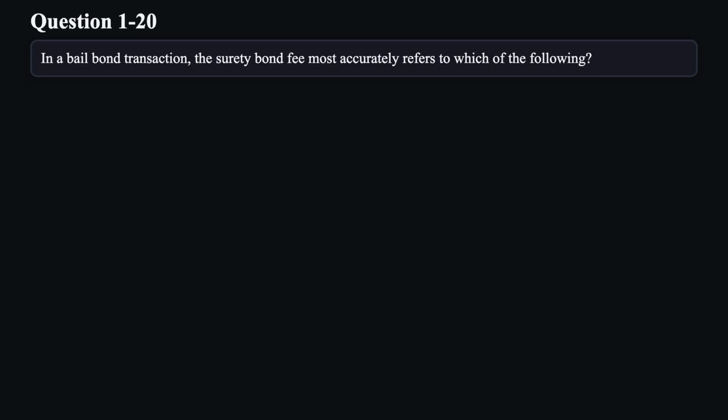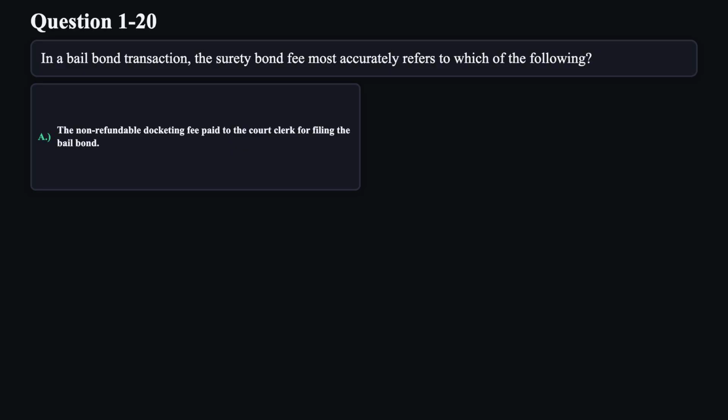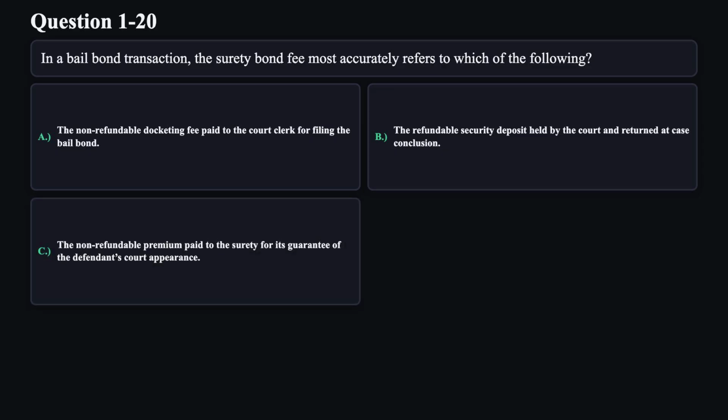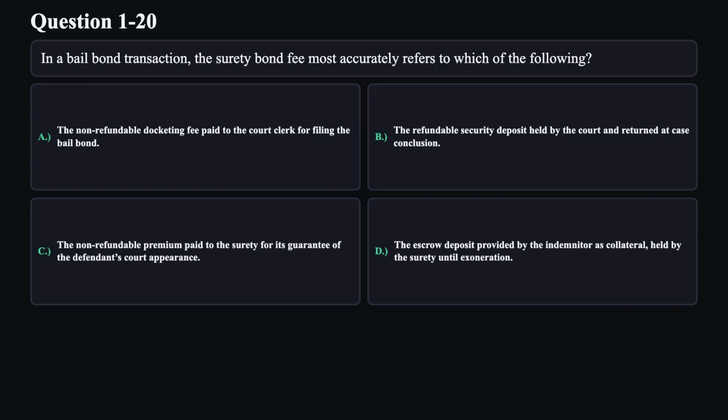Question 20. In a bail bond transaction, the surety bond fee most accurately refers to which of the following? A. The non-refundable docketing fee paid to the court clerk for filing the bail bond. B. The refundable security deposit held by the court and returned at case conclusion. C. The non-refundable premium paid to the surety for its guarantee of the defendant's court appearance. D. The escrow deposit provided by the indemnitor as collateral held by the surety until exoneration.